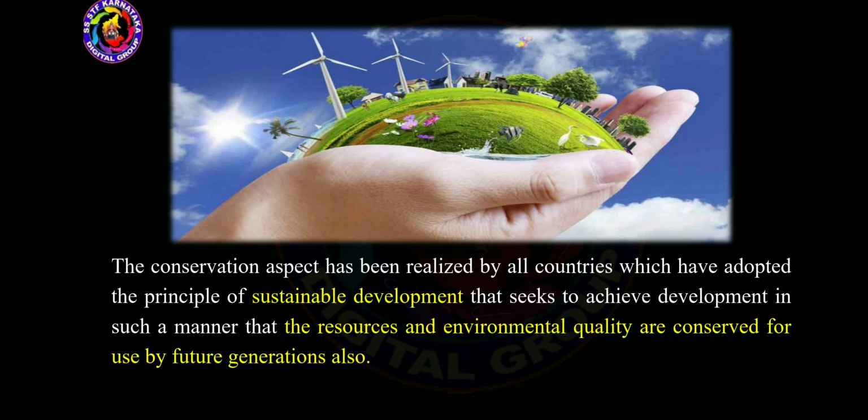The conservation aspect has been realized by all countries which have adopted the principle of sustainable development that seeks to achieve development in such a manner that the resources and environmental quality are conserved for use by future generations also.